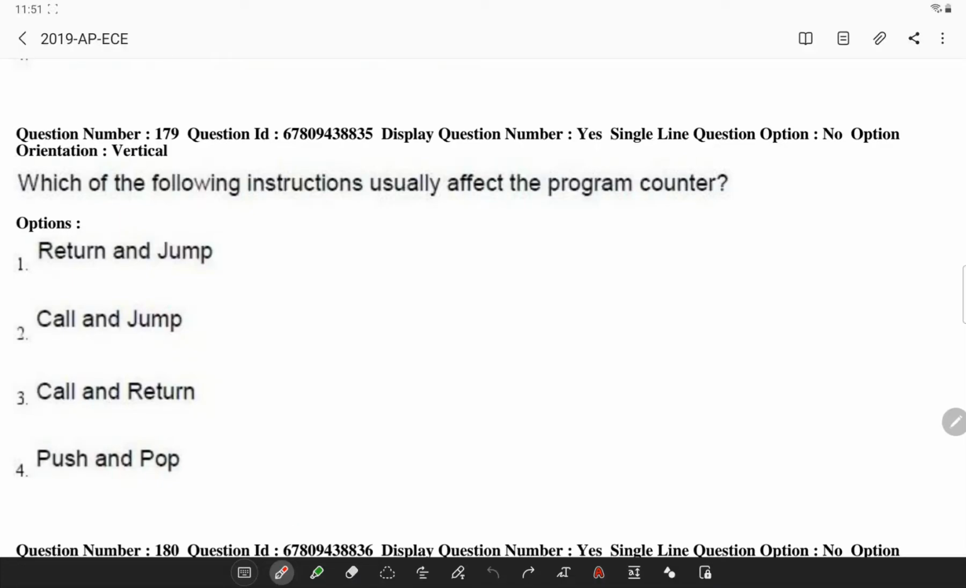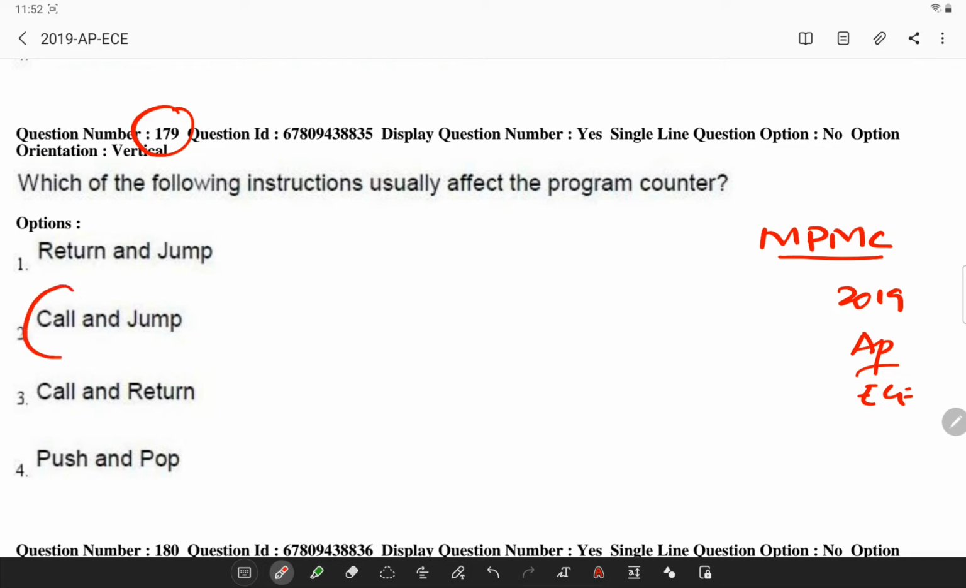Hi friends, today let's solve the microprocessor and microcontroller questions in the 2019 AP set question paper. So the first question: which of the following instructions usually affect the program counter? So call and jump are both the instructions which will be affecting the program counter contents.